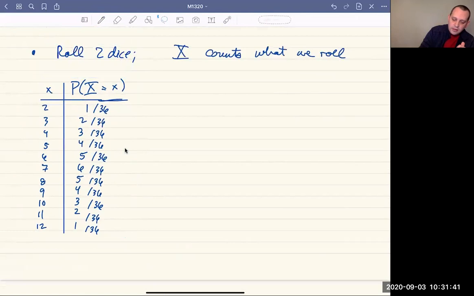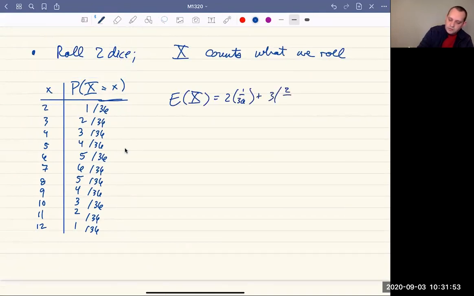Okay. And so it turns out that our random variable is going to have expected value equal to 2 times 1/36 plus 3 times 2/36 plus 4 times 3/36, and so on.